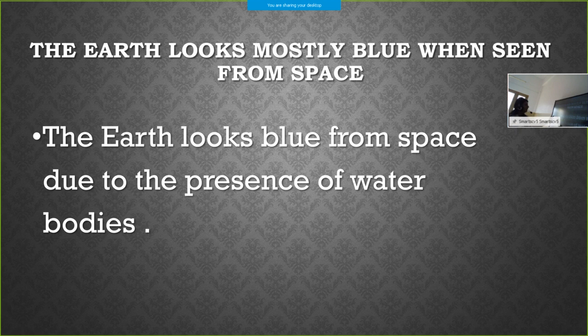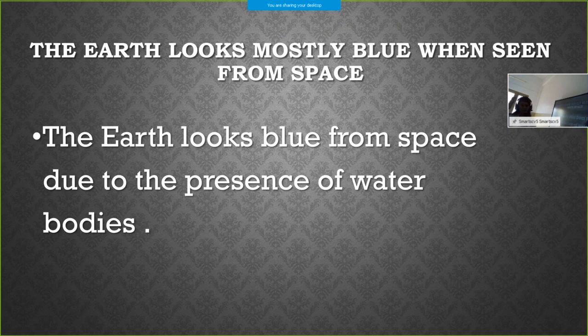The answer is the earth looks blue from space due to the presence of water bodies. This is the answer for you. Why does the earth look mostly blue when seen from space? Answer is the earth looks blue from space due to the presence of water bodies.